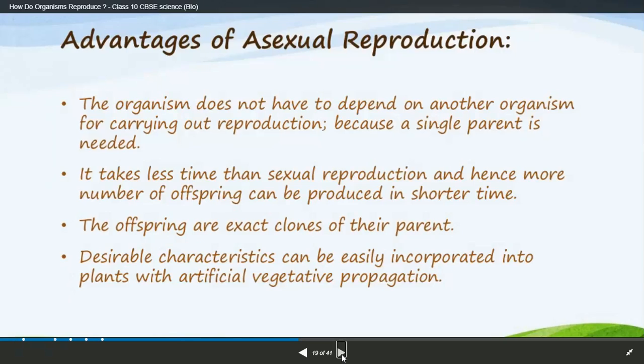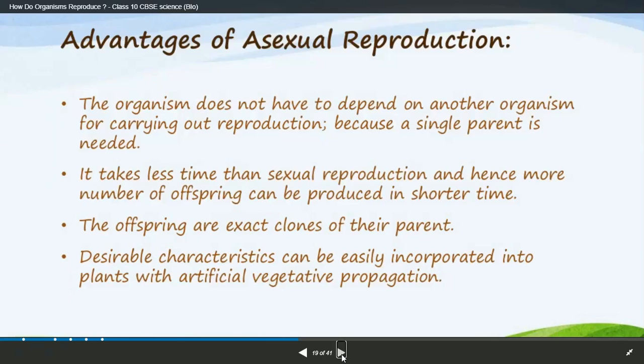Unlike sexual reproduction, there is no need to search for another gender. Like a male, if he wants to reproduce, he needs to search for a female, yes or no? But in asexual reproduction, only one single parent involvement is needed.